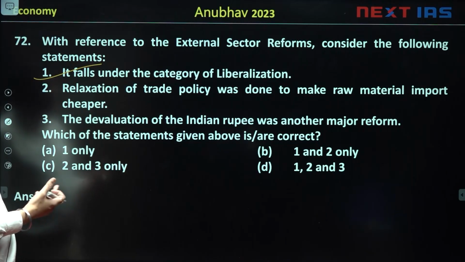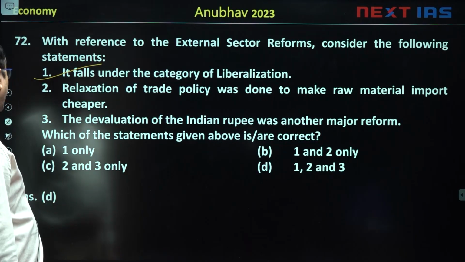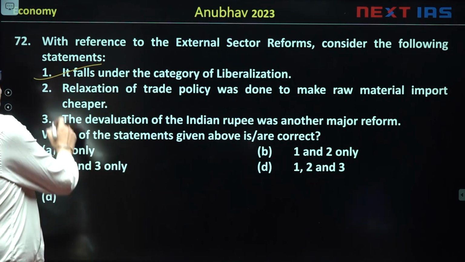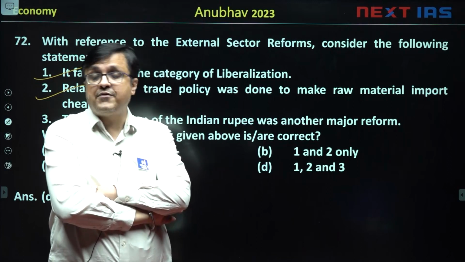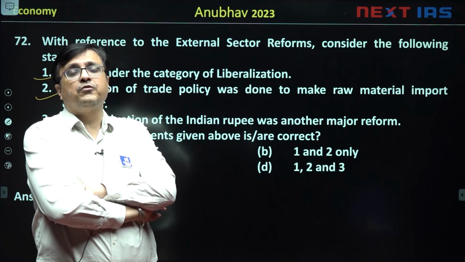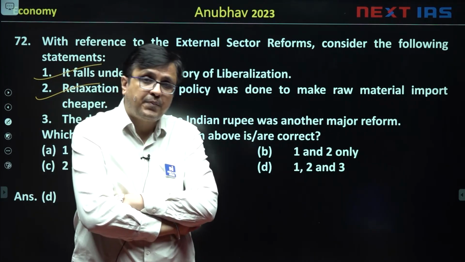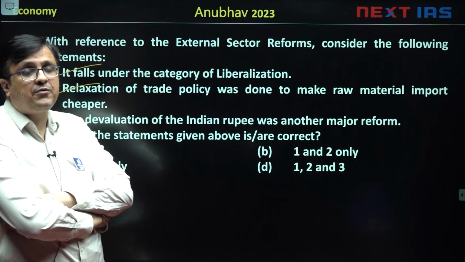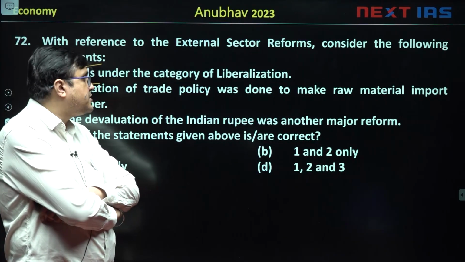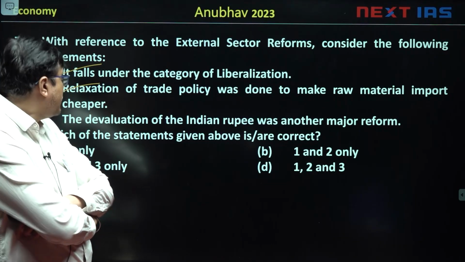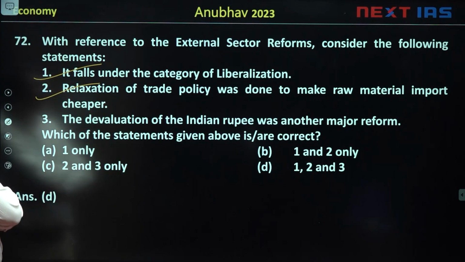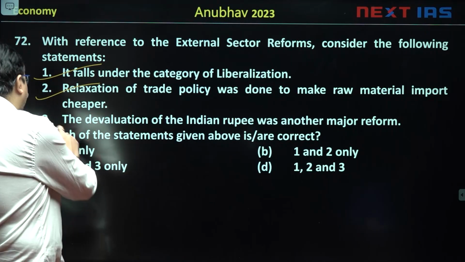Then, relaxation of trade policy was done to make raw material import cheaper. That's also true. In fact, we reduced the average import duty from 150% to 15%. So the objective was to make the raw material cheaper so that more production units can open their shops in India. And third, the devaluation of the Indian rupee was another major reform.